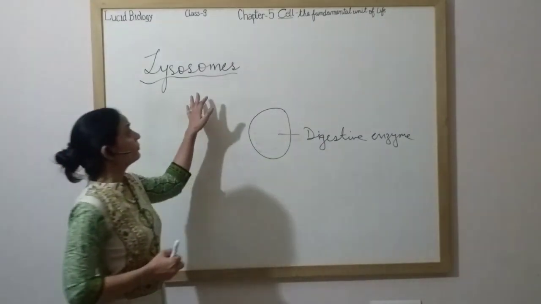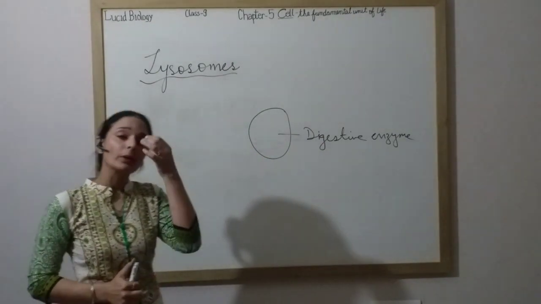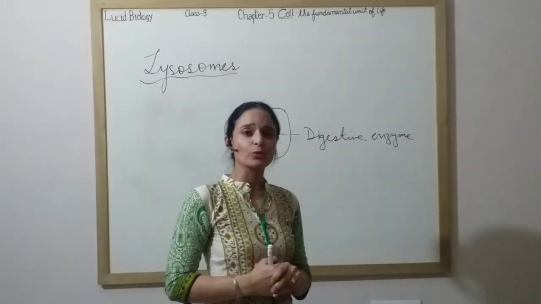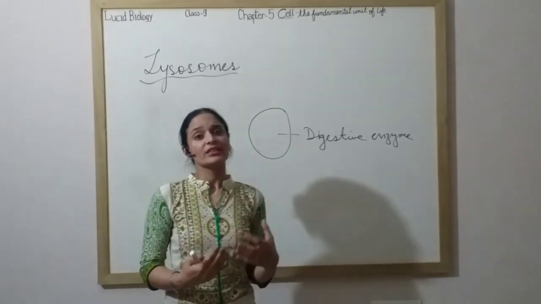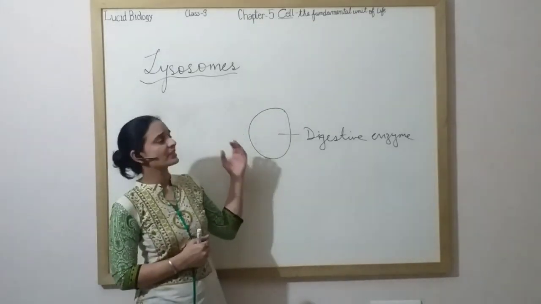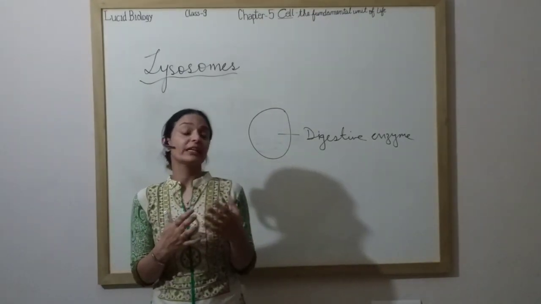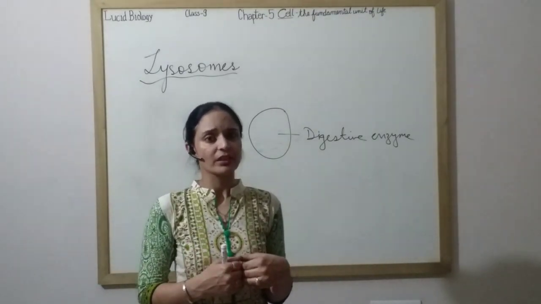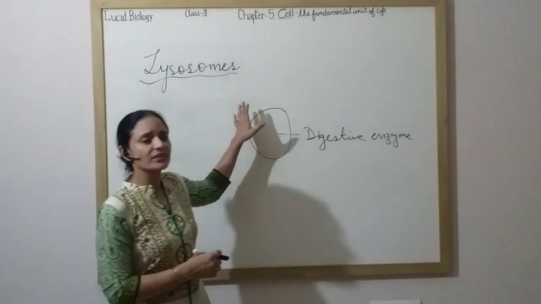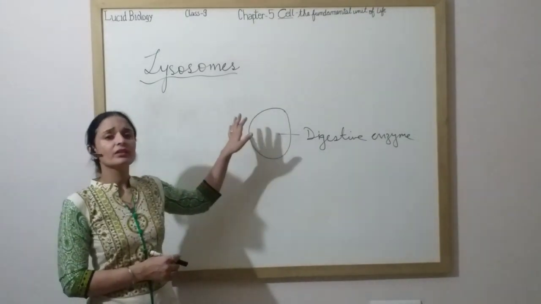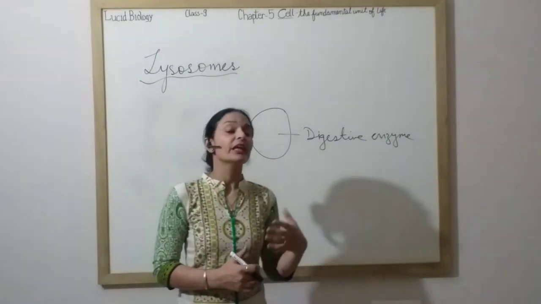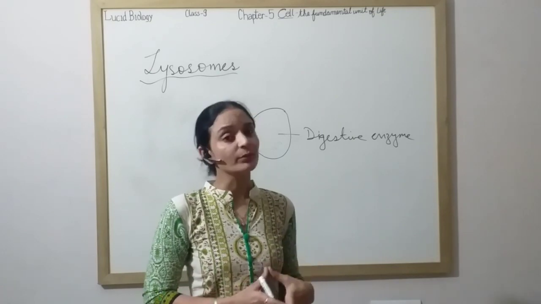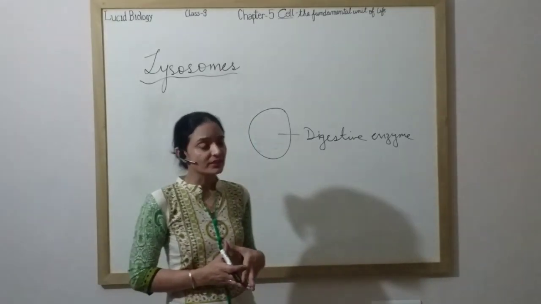Now, what is the basic function performed by lysosomes? Lysosomes help in the digestion of useful substances. Actually, we can say they help in digesting ingested material. Whatever enters the cell, they help in the digestion of that. They are present in plants, in fungi, in animals, but they are more prevalent in animal cells as compared to plant cells.